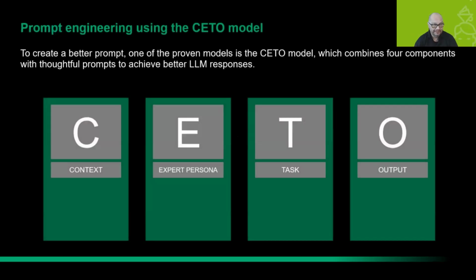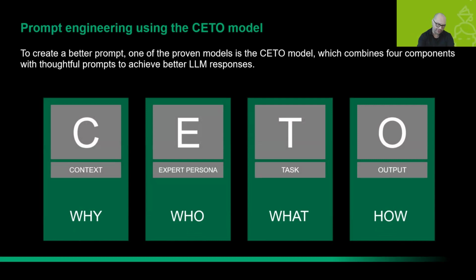But if we apply the CETA model, we will get a much better answer. In the CETA model, we want to say four things to ChatGPT and other generative AI tools. First is C, the context, where we provide the reason why we need something from ChatGPT. Second is E, where we define the expert persona. So who should provide us an answer? What role should ChatGPT take in order to provide us the best answer? I will go into that in a few seconds.